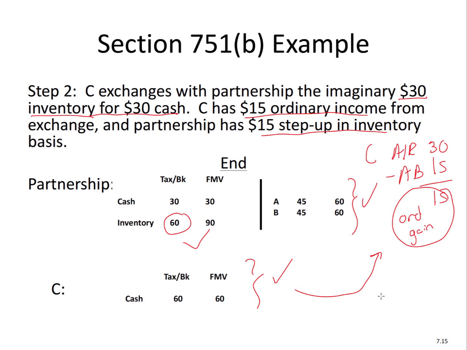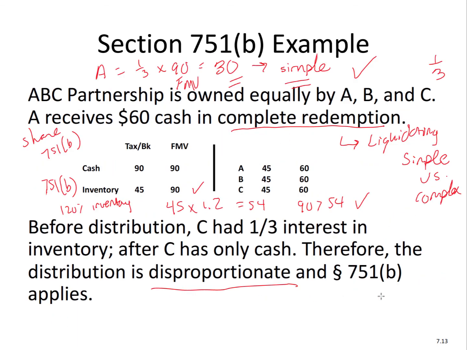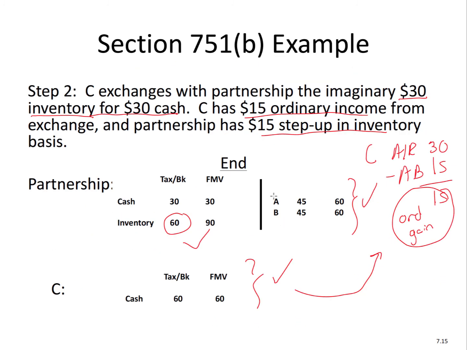Now notice if we applied the simple distribution rules when C got cash of $60, right? It would all go to tier 1 against C's basis of 45, right? So C would have $15 of gain, but it would be capital gain. No. This is different. This is different treatment. It results in 15 of ordinary gain. So that's what the difference is. Instead of having 15 of capital gain under the general simple distribution rules, C has $15 of ordinary gain.